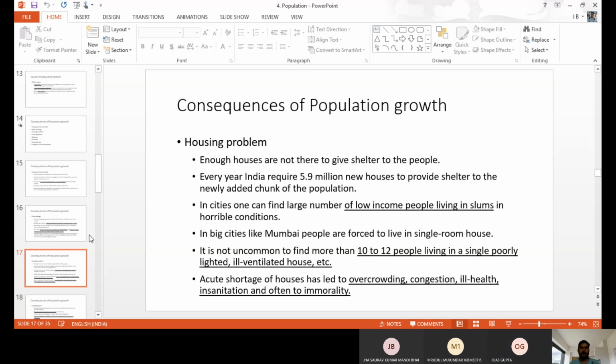Even you know very well, in every state in India we have slums, like Dharavi and other places. Because of migrant laborers, people who come from one place to another for job opportunities, they can't afford a proper housing environment. They are living on platforms or in slums. So housing problems also develop because of overpopulation. Low income people are living in the slums, with 10 to 12 members living in a small area.